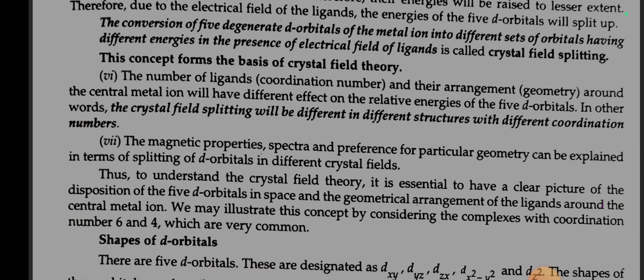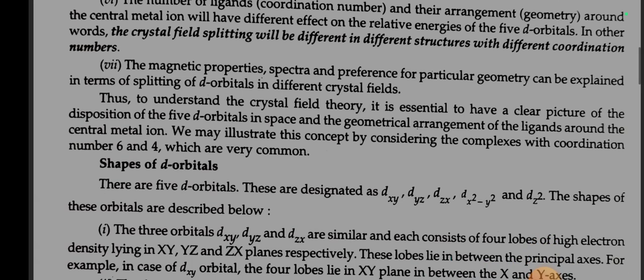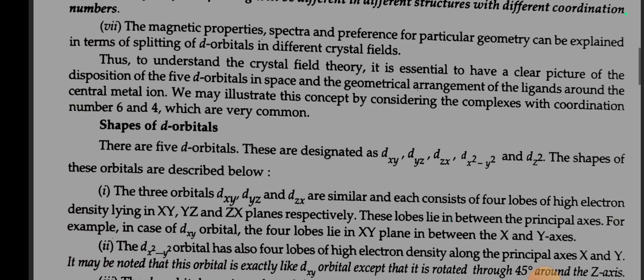Number 6. The number of ligands and the arrangement around the central atom or ion will have a different effect on the relative energies of the 5d orbitals. In other words, the crystal field splitting will be different in different structures with different coordination numbers. Number 7. The magnetic properties, spectra and preference for particular geometry can be explained in terms of splitting of d orbitals in different crystal fields.